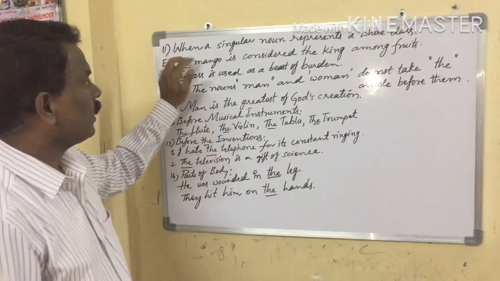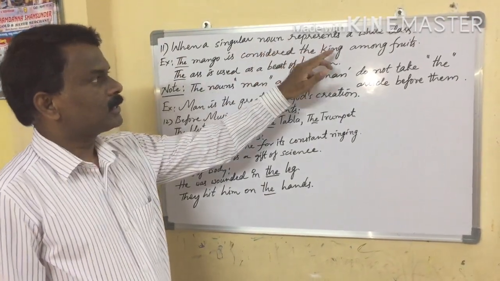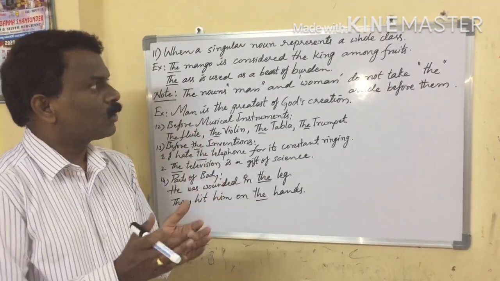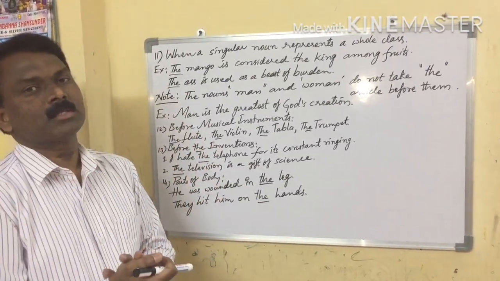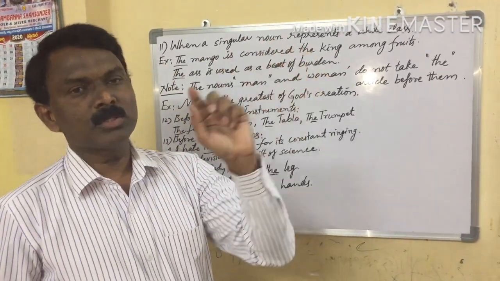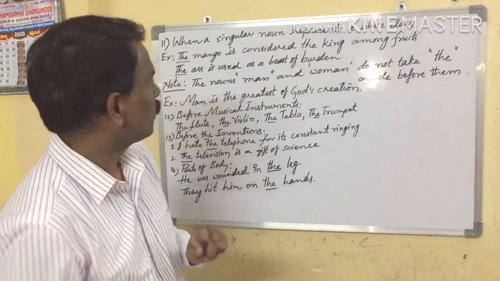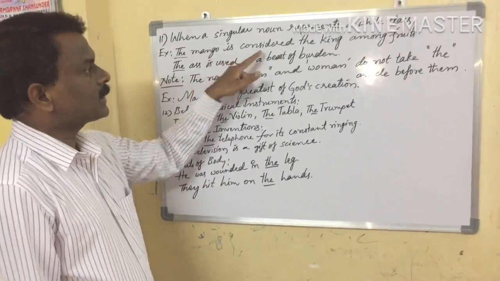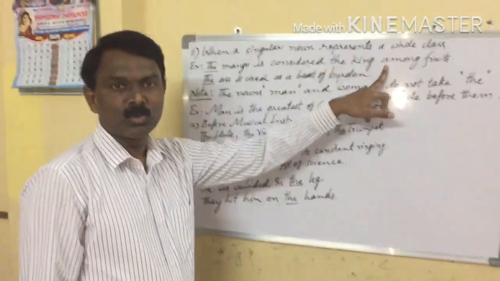Okay. When a singular noun represents a whole class. When we want to show a complete class by using only one singular. For example, mango. Mango is considered the king among fruits.